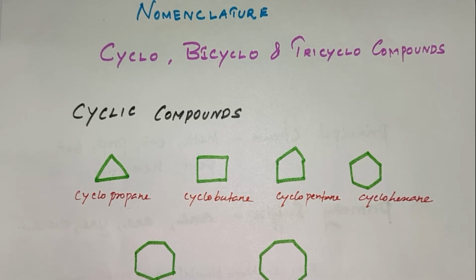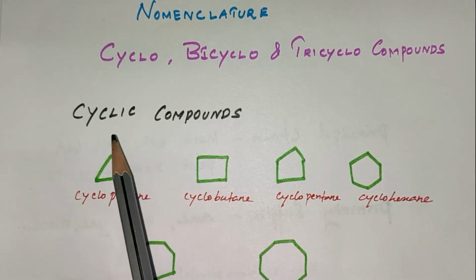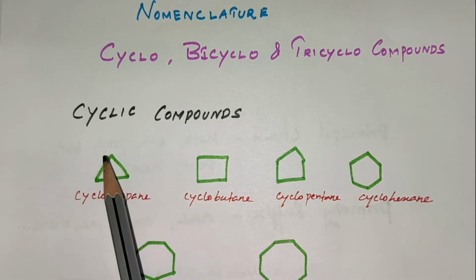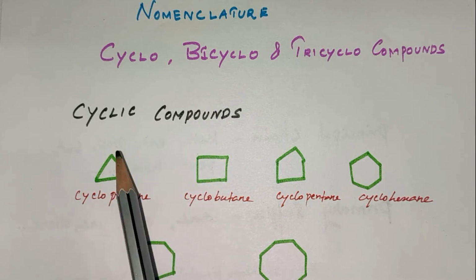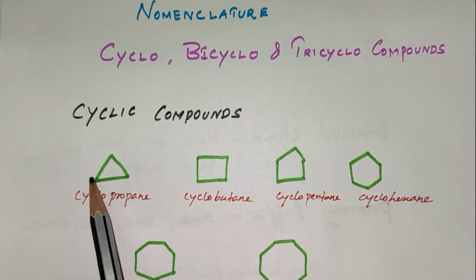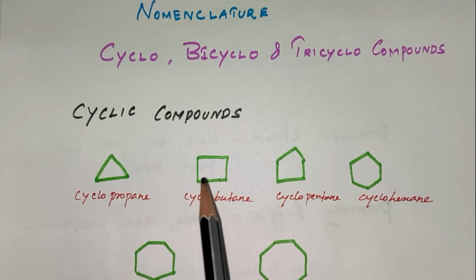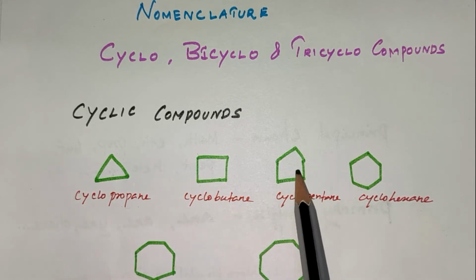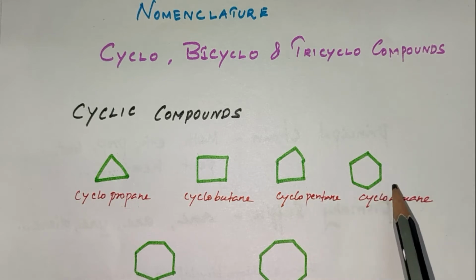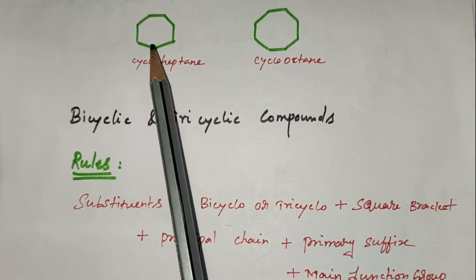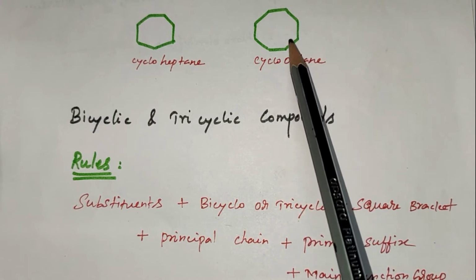Today in this video we are going to discuss the topic of nomenclature of bicyclo, tricyclo and spiro compounds. First of all we see the nomenclature of cyclic compounds. We should know the total number of carbon atoms in the compound. This compound has 1, 2, 3 carbons. The parent hydrocarbon is propane, so it is named as cyclopropane. This one is cyclobutane. This compound is named as cyclopentane. It is cyclohexane. It is named as cycloheptane and it is cyclooctane.